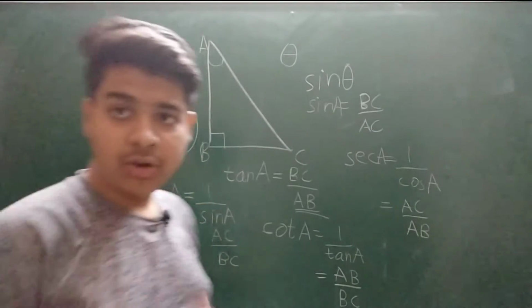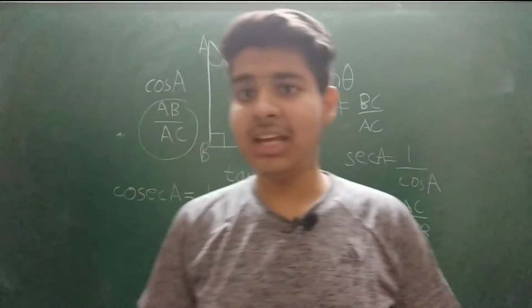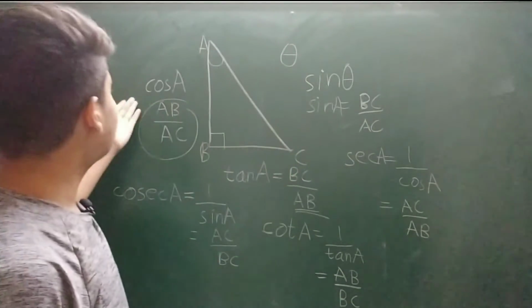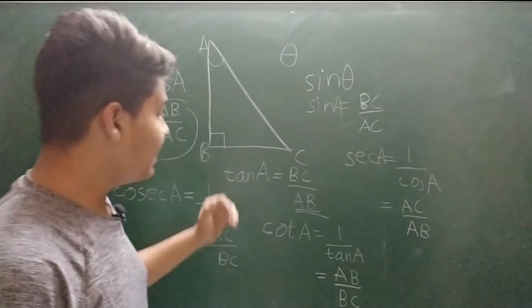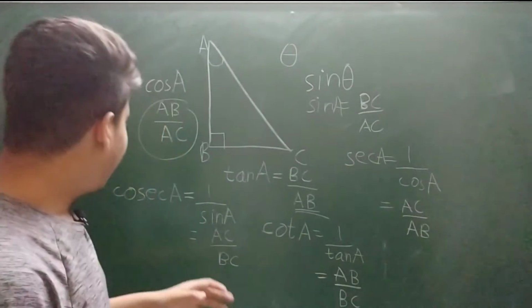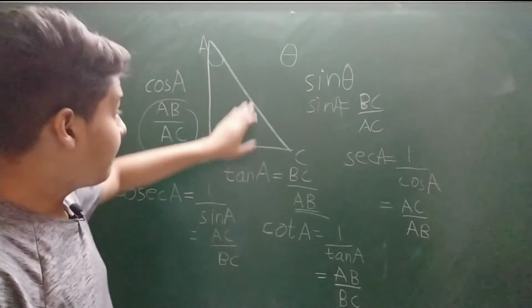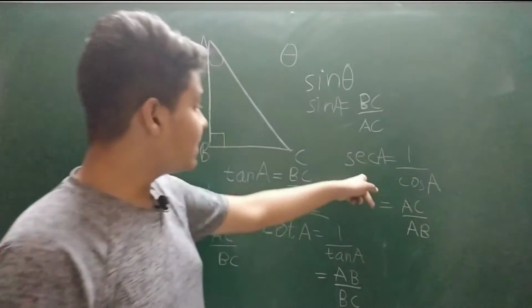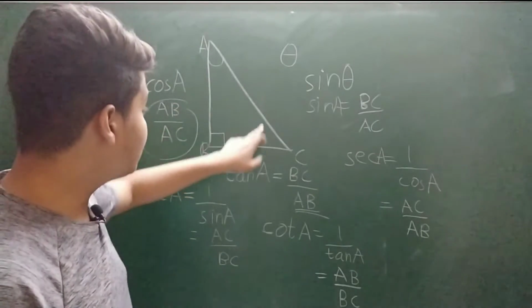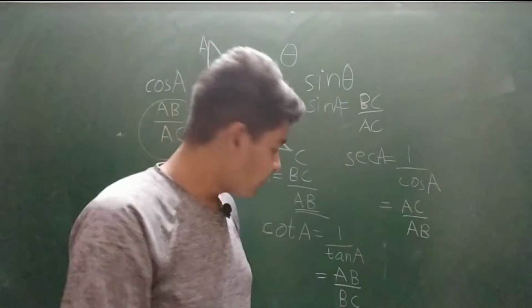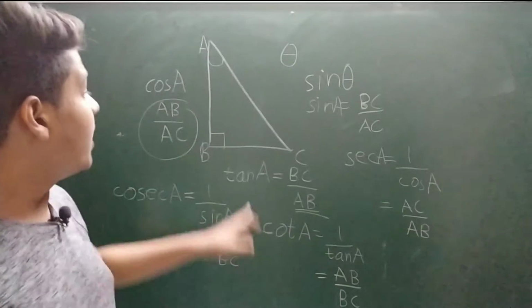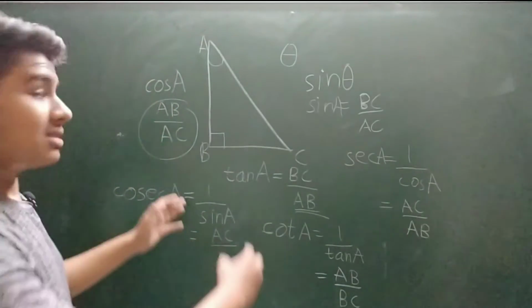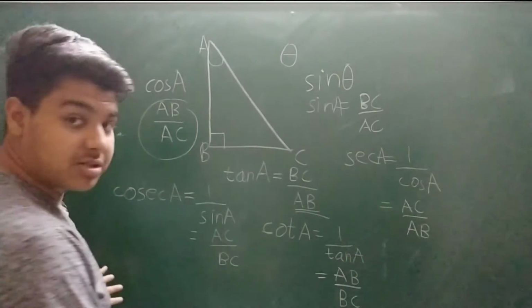I am going to again repeat all the values. Sin A is equal to perpendicular upon hypotenuse. Cos A is equal to base upon hypotenuse. Tan A is equal to perpendicular upon base. And cosec A is equal to hypotenuse upon perpendicular, the reciprocal of sin A. Then sec A is equal to hypotenuse upon base, the reciprocal of cos. And cot is equal to base upon perpendicular, which is the reciprocal of tan. These are our 6 trigonometric functions.